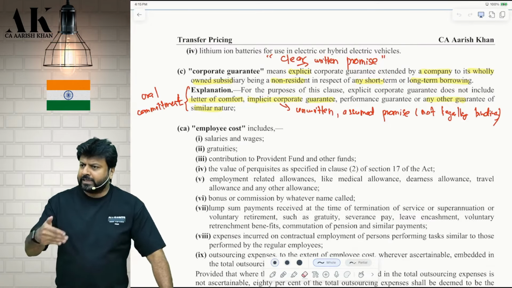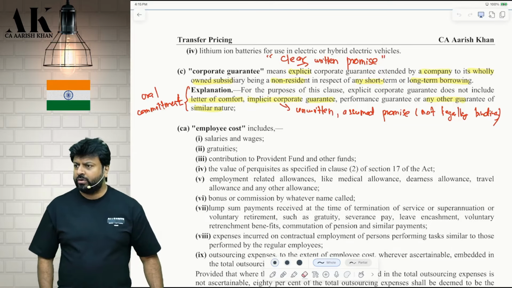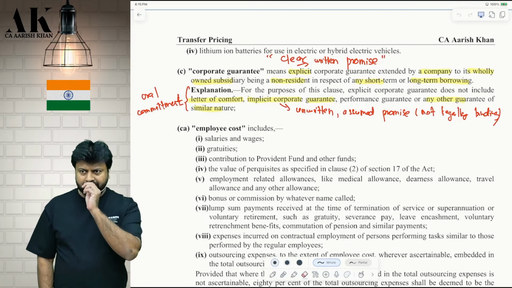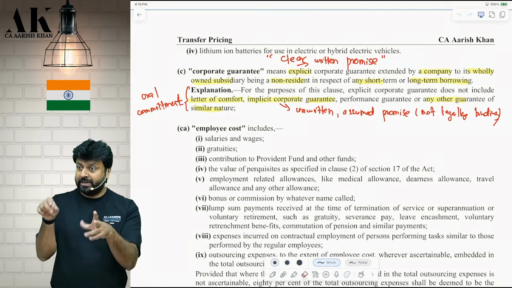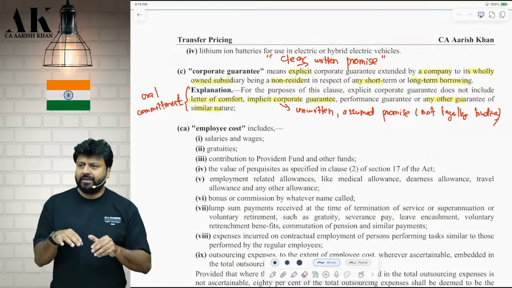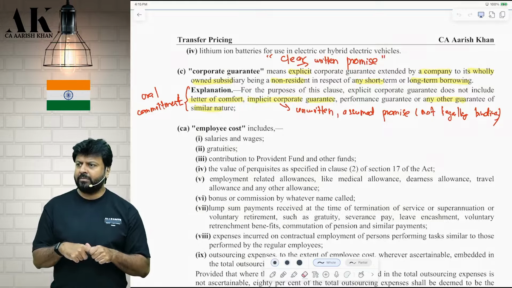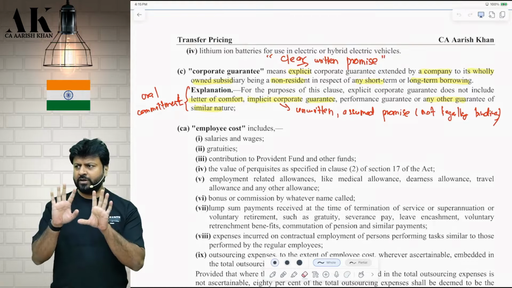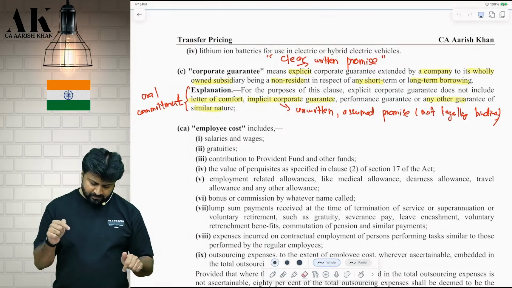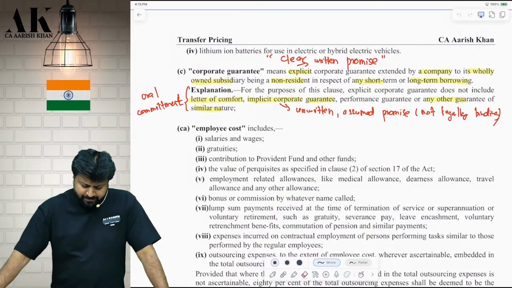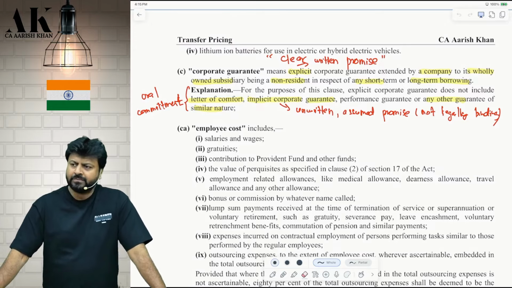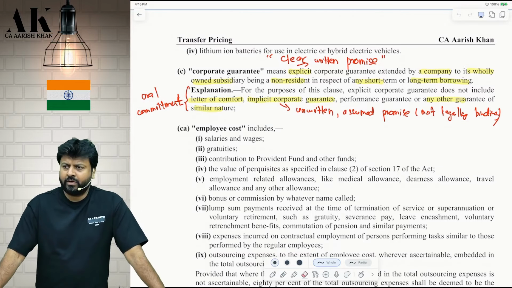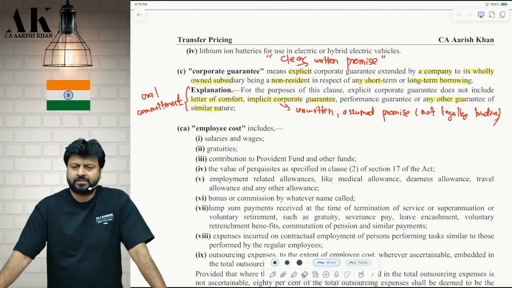Further, they have put an explanation below: what it does not include. Even though the definition gives a lot of criteria clearly, that it has to be explicit, written, still they are giving a clarification in the form of an explanation. A few things will not come under corporate guarantee. Let's read. For the purpose of this clause, explicit corporate guarantee does not include, underline, what? Letter of comfort. Sir, what is a letter of comfort? Underline it first.